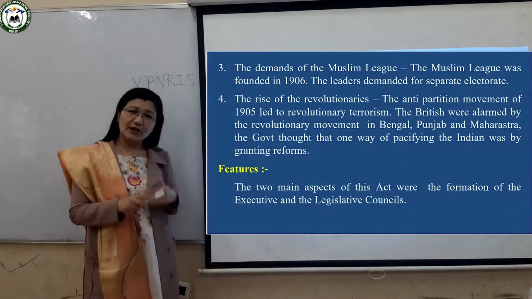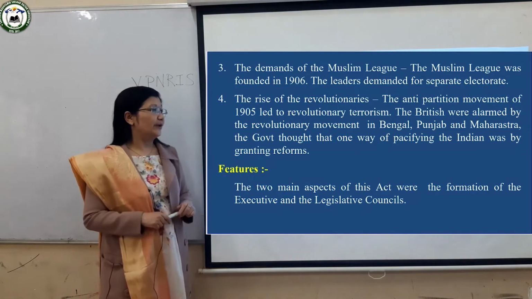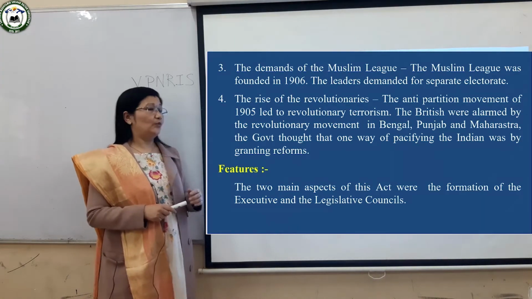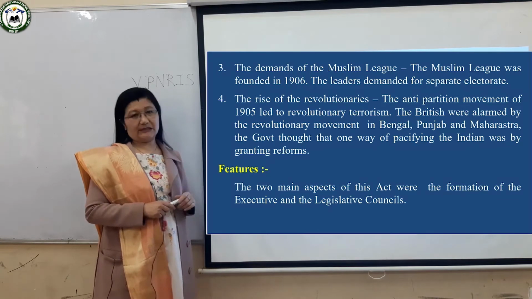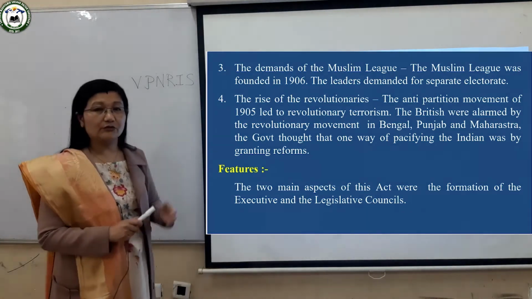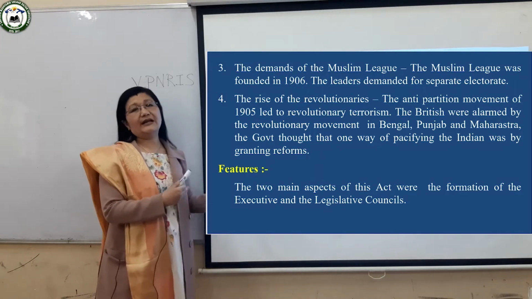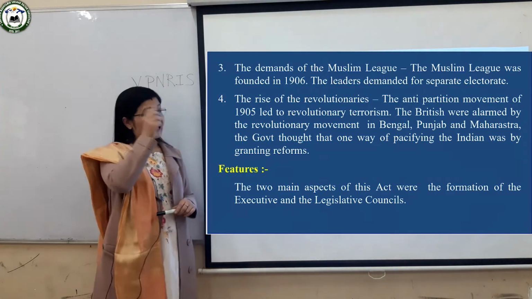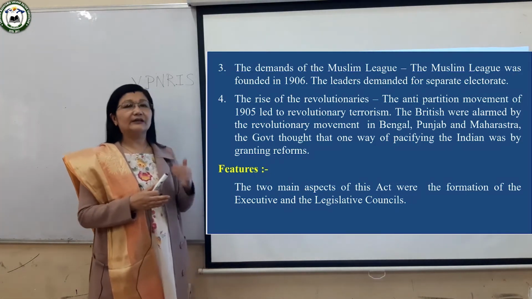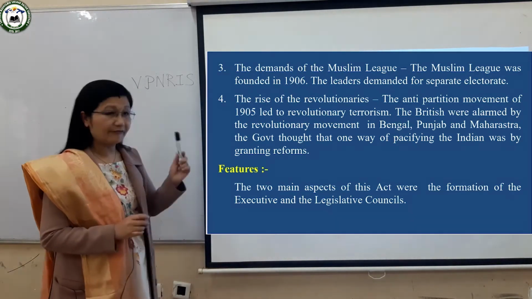And in Punjab also, this movement was continuing, and even in Maharashtra there were the Chapekar brothers. They were quite unhappy with the rule of Rand and Ayerst, who were the plague officers. So Damodar Chapekar and Balkrishna Chapekar tried to kill Rand and Ayerst, and they were killed. These Chapekar brothers were also hanged to death by the British. So they are regarded as the first martyrs of India, the Chapekar brothers, from Maharashtra.